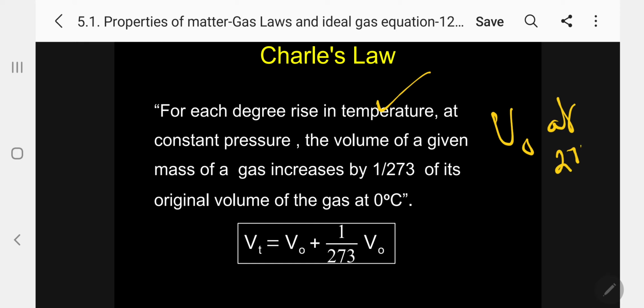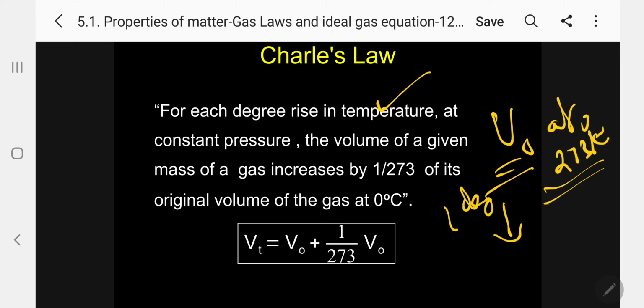That means at 0 degrees centigrade, that is 273 Kelvin, I am having V0, the original volume at 0 degree, which means 273 Kelvin. Kindly follow. Suppose I increase the temperature by 1 degree from 0 degree, that is 273, to 274 Kelvin. By 1 degree increase, the volume changes. What way? Let me read first, kindly follow.